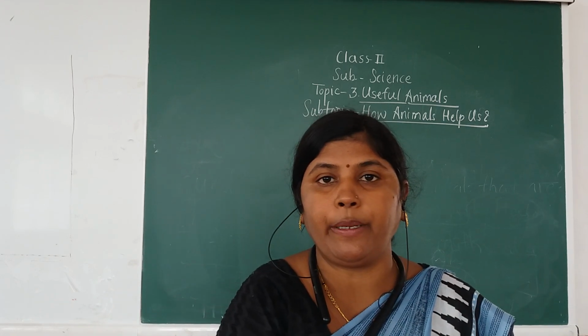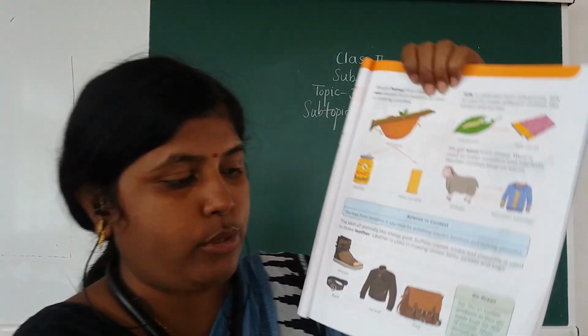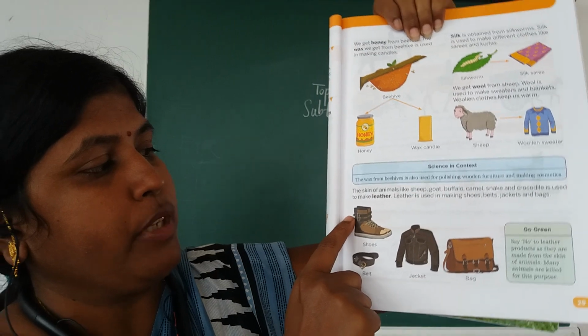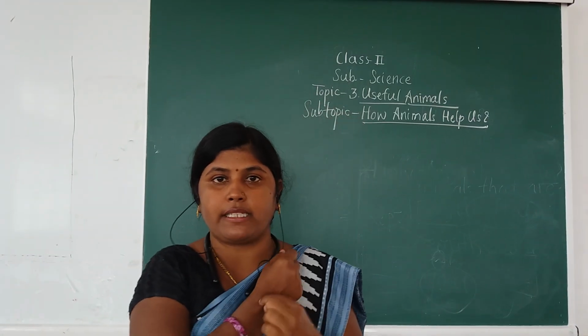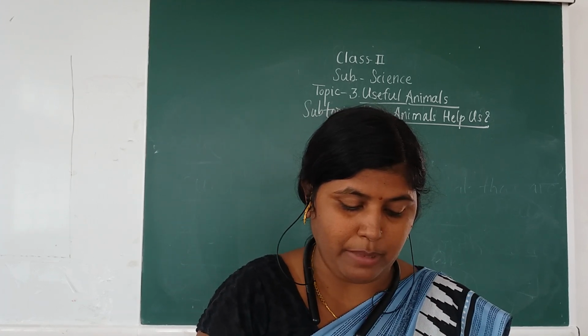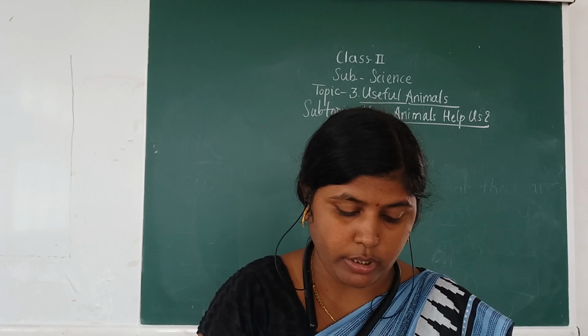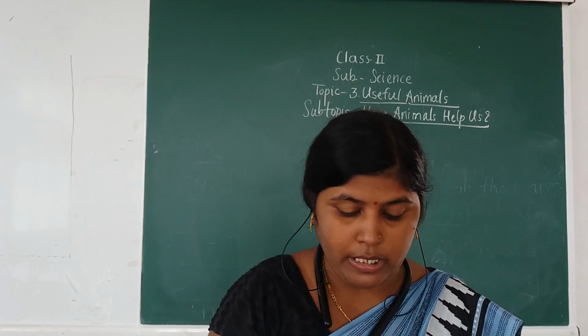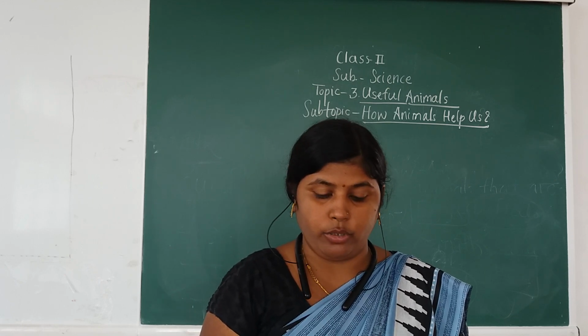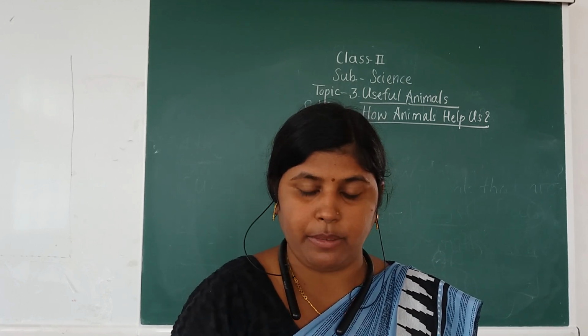Now you have to open page number 29. See students, this is the point I am going to discuss with you. The skin of animals. Skin means, suppose, this is my skin. The skin of some animals like sheep, goat, buffalo, camel, snake and crocodile is used to make leather. Now see what is meant by leather.